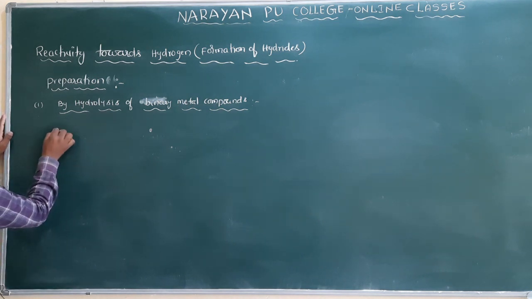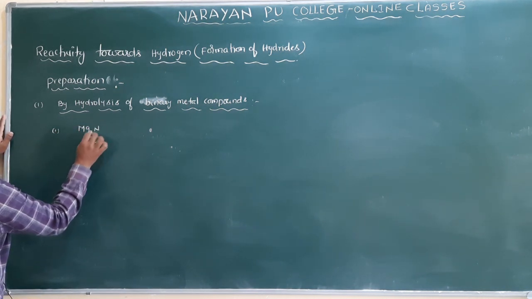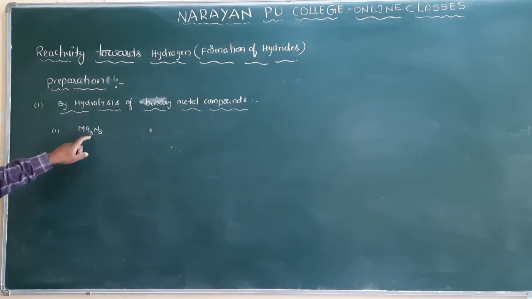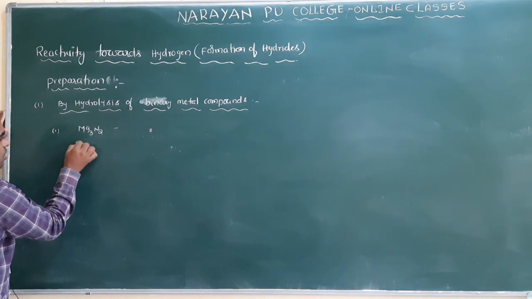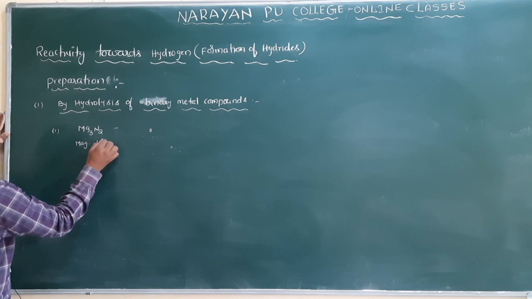Suppose first I take magnesium nitride. Nitrogen valency is 3, magnesium valency is 2, so by the crisscross method you will get Mg3N2, magnesium nitride.